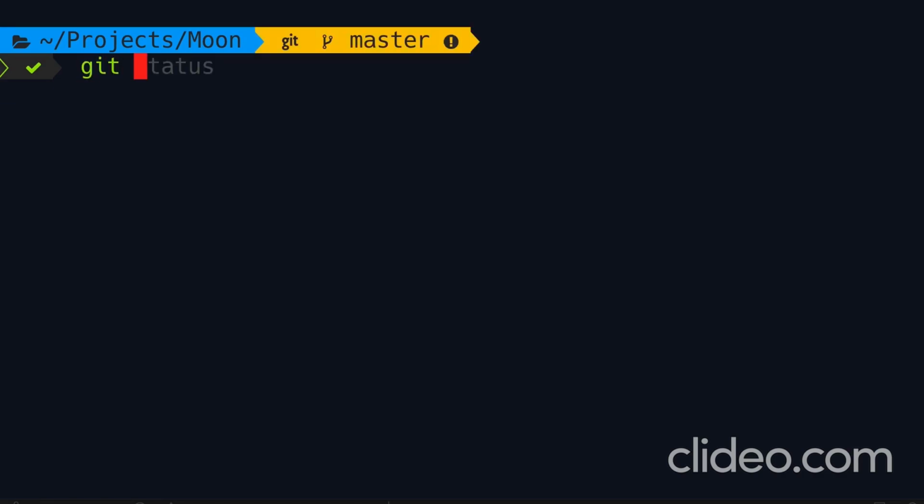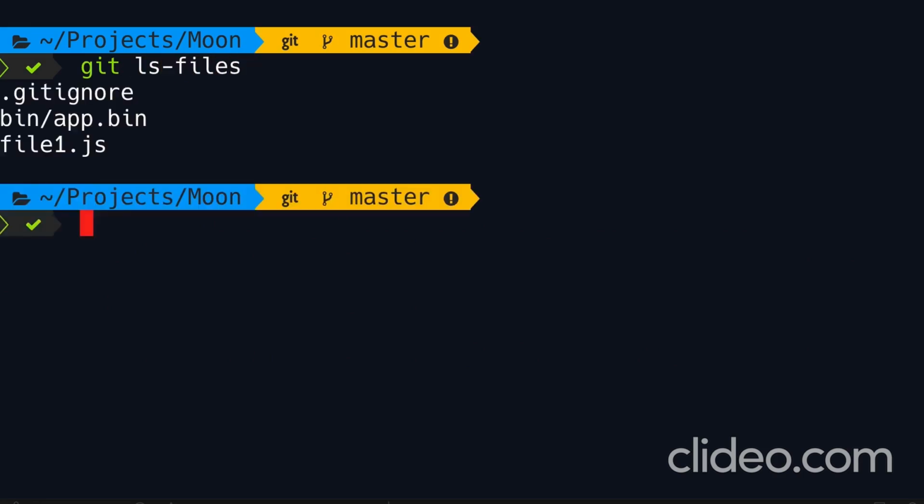So earlier we talked about git ls-files. This command shows the files in our staging area. So as you can see, this bin file or the bin directory is already in the staging area. We should remove it here. How? Well, earlier we talked about the git rm command. I told you that with this command, we can remove a file or a directory from both the working directory as well as the staging area. But in this case, we don't want to remove this file from our working directory because that's how we launch our application. So we want to remove this file only from the staging area.